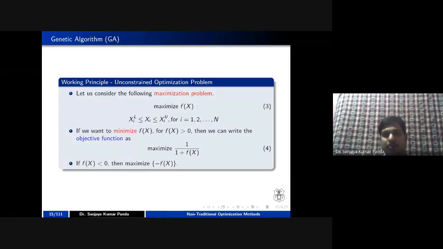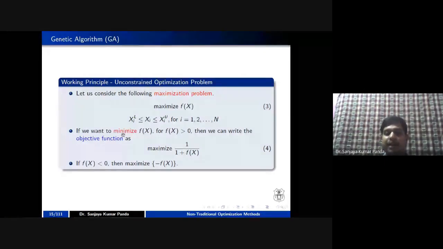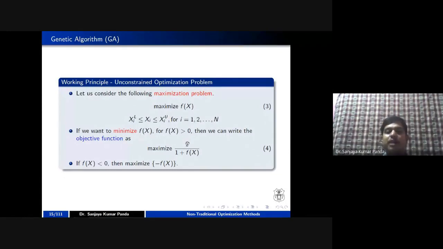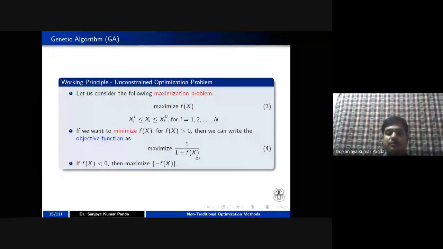So how are you going to convert a minimization into a maximization? For example, I want to maximize f of x, so it is a maximization problem. On the other hand, somebody wants to minimize this function f of x. If you want to go for minimization of f of x, I can say maximization of 1 by 1 plus f of x. Minimizing f of x is the same as maximizing 1 by f of x.